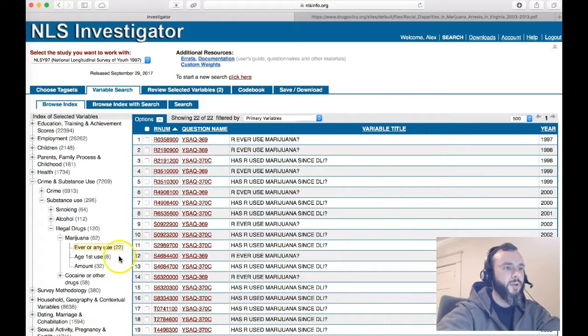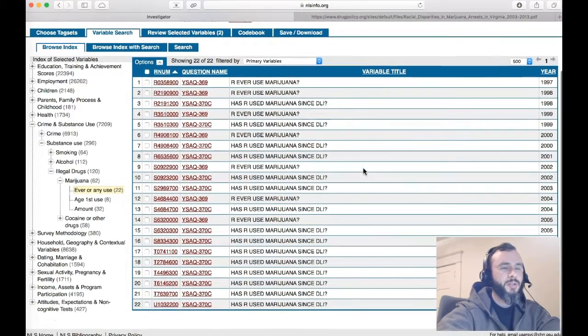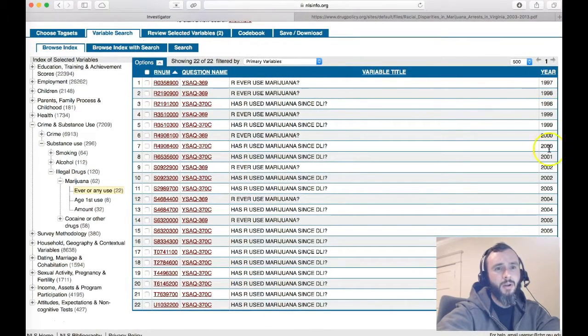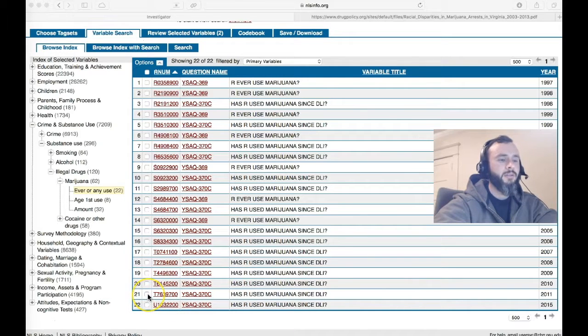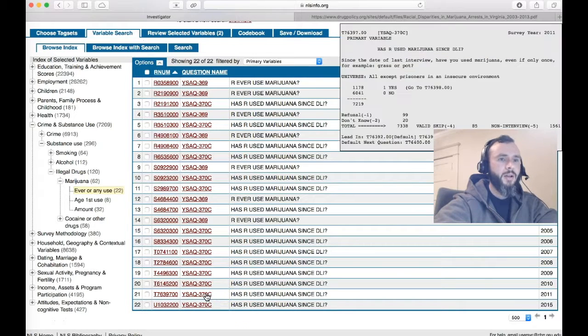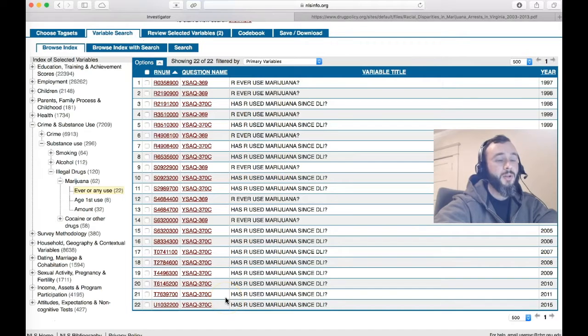Notice there are 22 options, and this brings up my 22 options. They all look similar, but notice that the years over here are different. For the purposes of this example, I'm going to use this 2011 data right here, this question code. If I click on it, notice it pops up that 1,178 people said yes in 2011. The same question name goes through the different years, so it was the same question asked to people in different years. For this example, I'm just going to look at 2011.